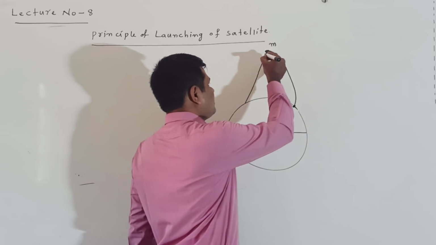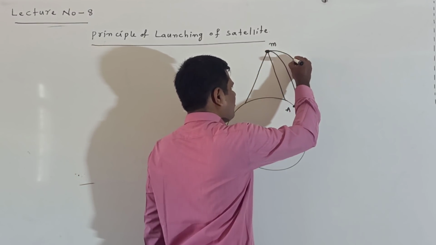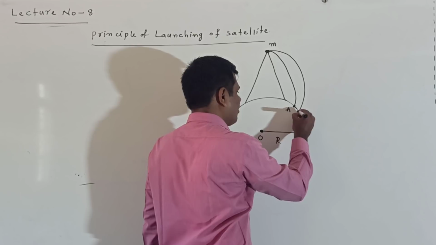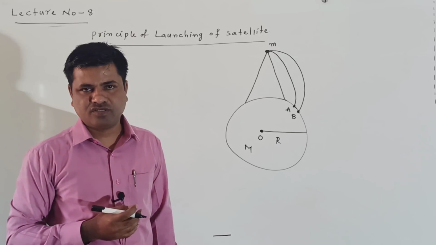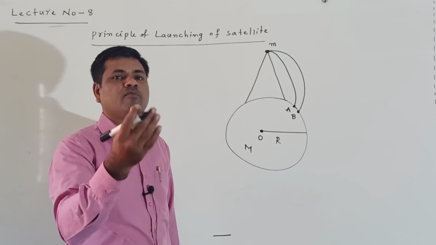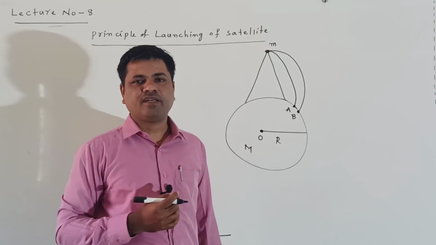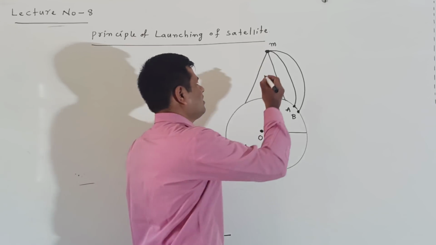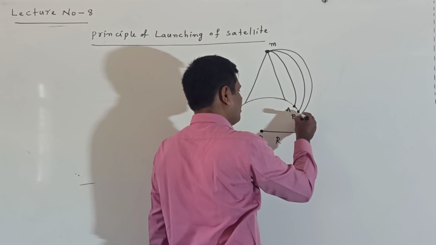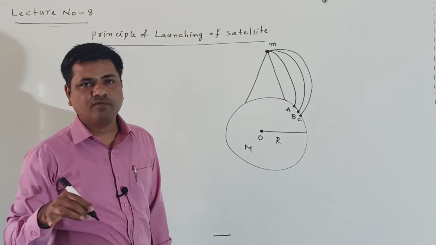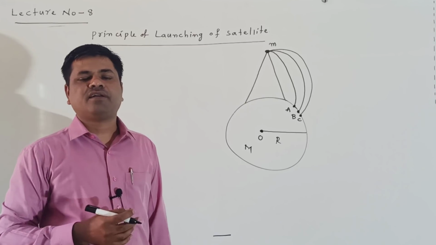Next we are increasing the horizontal velocity of the body. Again it follows a parabolic path and hits the ground at another point B, covering more horizontal range, or more horizontal distance. Next, again increasing the horizontal velocity of the body, it again hits the ground, covering more horizontal range.